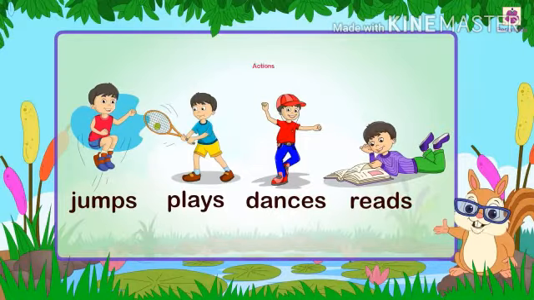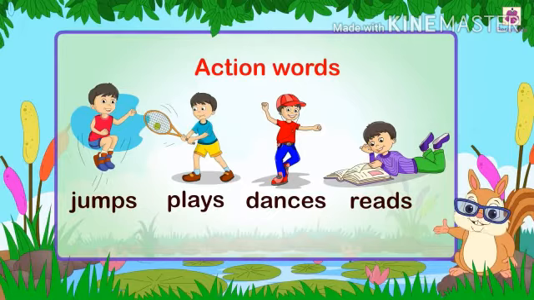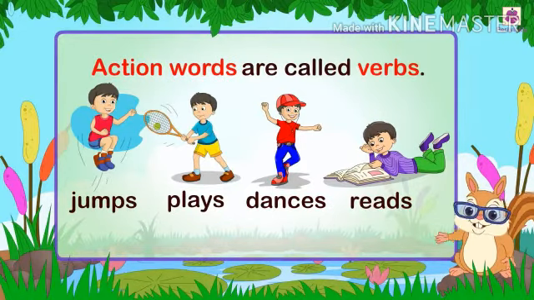Here are some words that show actions. That's why they are called action words. An action word tells what someone or something does. All these words show some action. That's why they are called verbs.